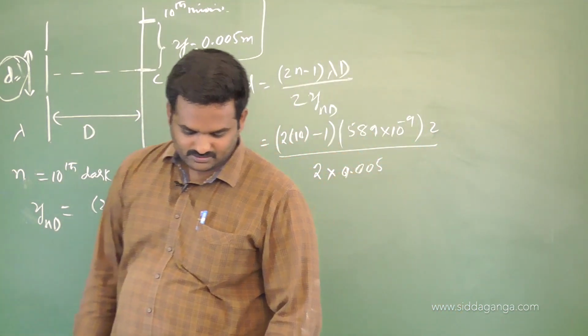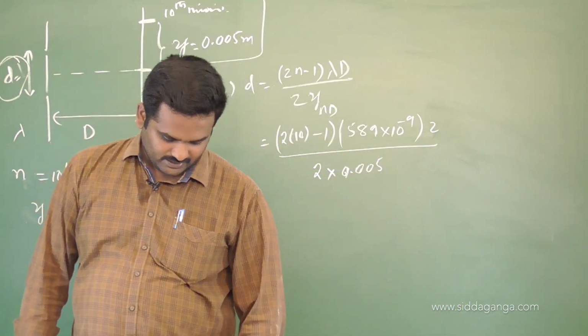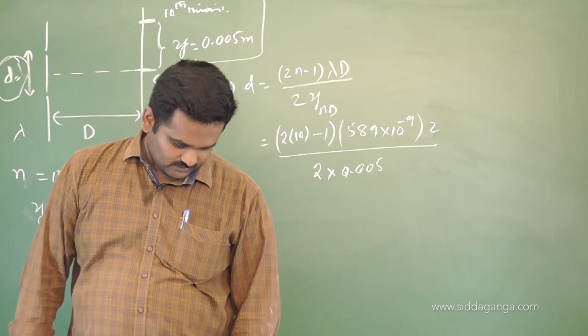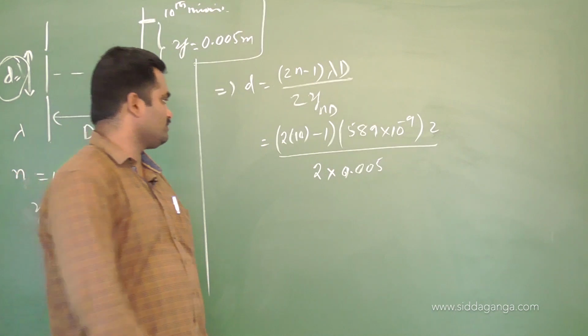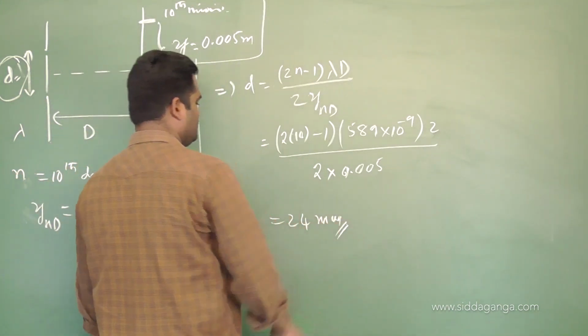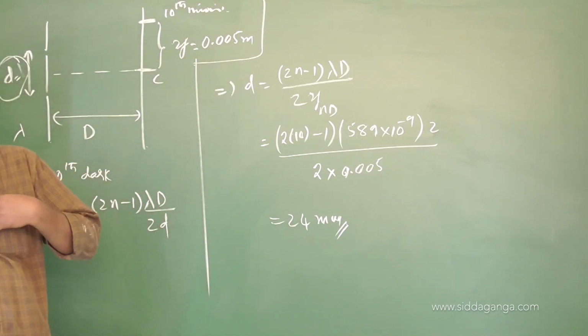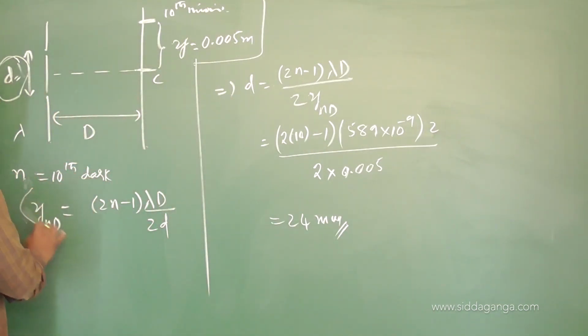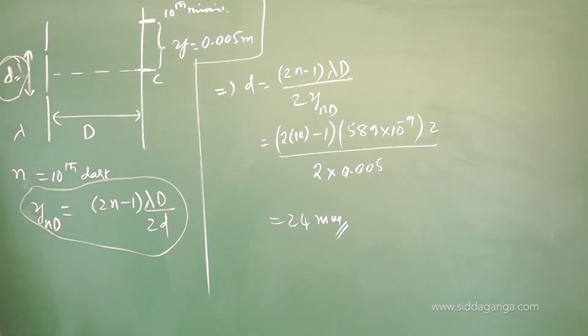Finally, we will end up with the value, the fourth option they have given: 24 millimeters. You will get there. Solve for this, and finally we will end up with 24 millimeter. This is the answer. Do that calculation further. That's all you need to find for distance. Remember this formula: distance of nth dark fringe from the central fringe.